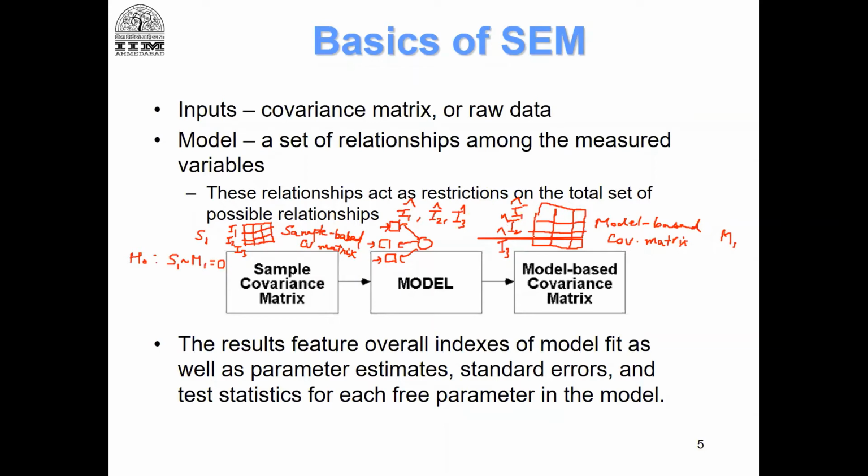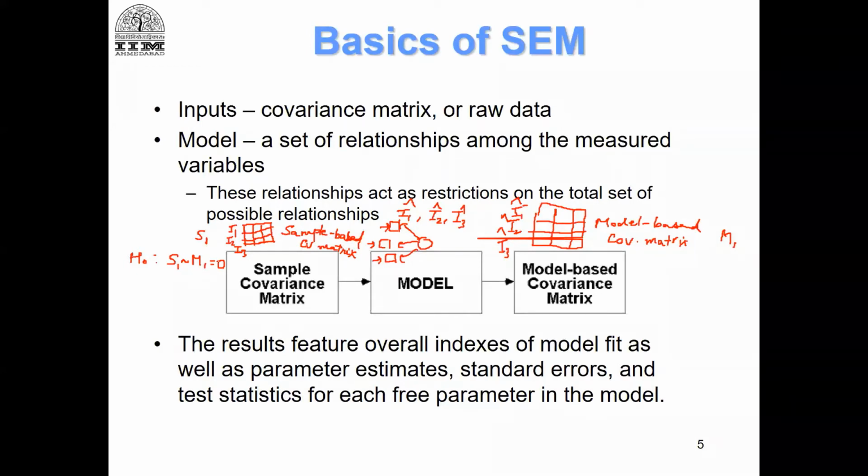I1, I2, I3 are estimated such that they come as close as possible to the actual sample-based data I1, I2, I3. So the two covariance matrices, one based on sample, another based on model, overlap. Once you say the two matrices overlap, this becomes your best solution, right?